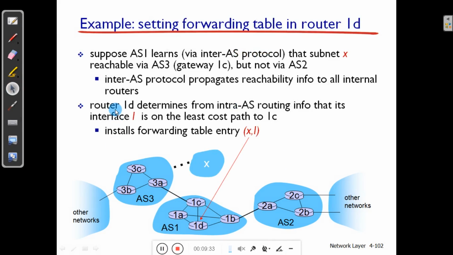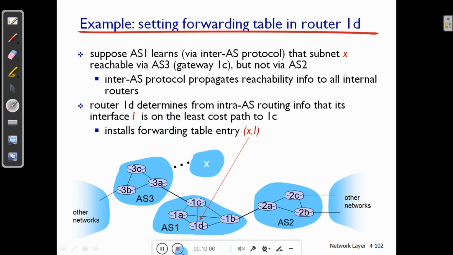Now in this scenario, suppose AS1 learns via inter-AS protocol. I have told in my previous video what is inter-AS protocol and what is intra-AS protocol. Intra-AS protocol means IGP, inter-AS protocol means EGP, Exterior Gateway Protocol, the protocol which works between different autonomous systems. So the protocol which works between different autonomous systems is called the inter-AS protocol. The protocol which works inside the autonomous system is called intra-AS.